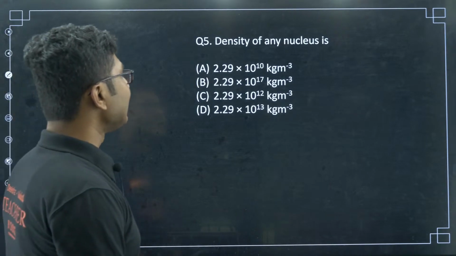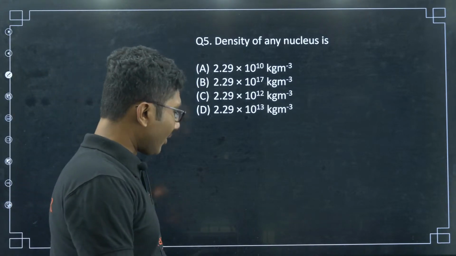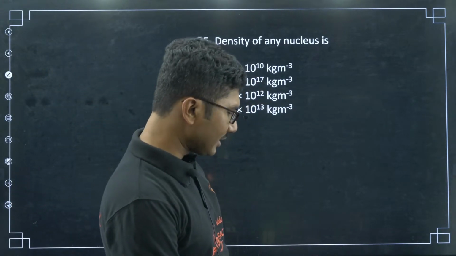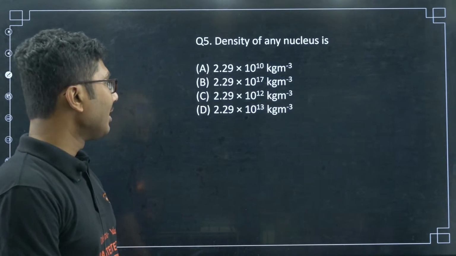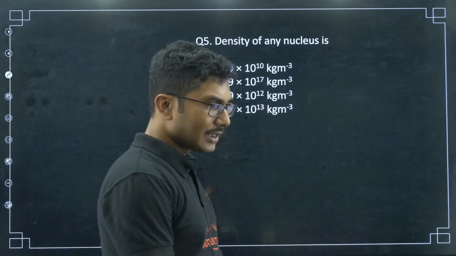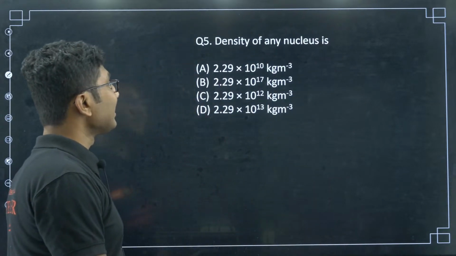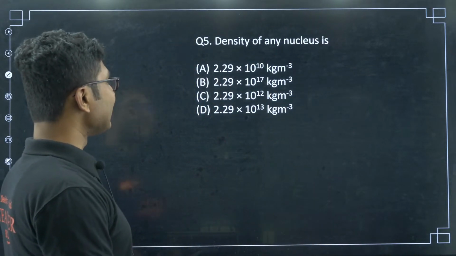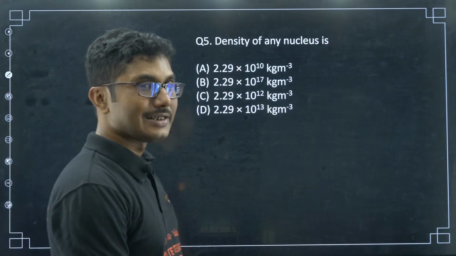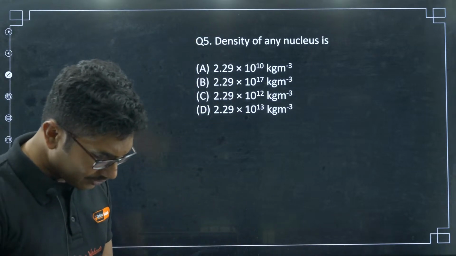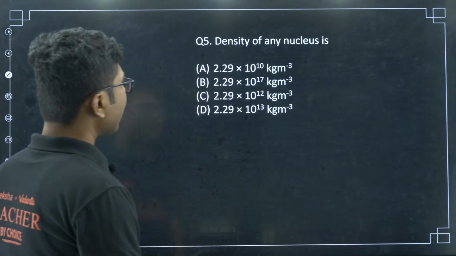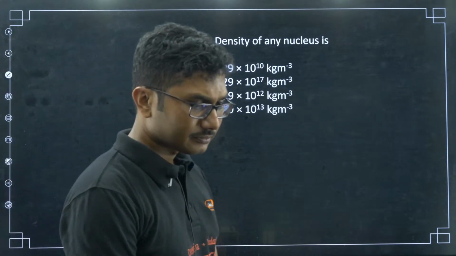Now, density of any nucleus is, now I do not remember this question's answer. If you remember it, please tell me. I know the density is constant, but I do not remember the exact value, and I do not think it is a very good question, but okay, good for your practice.